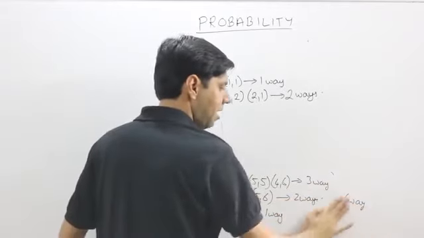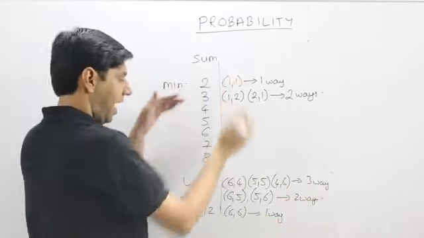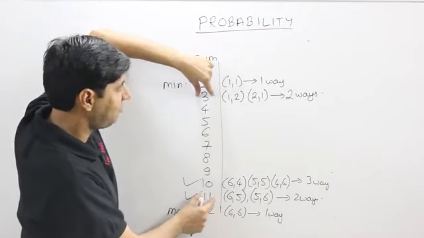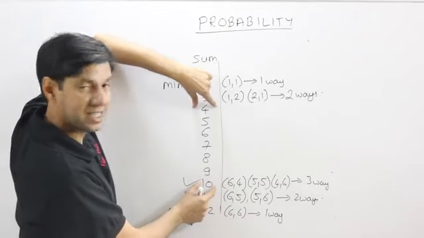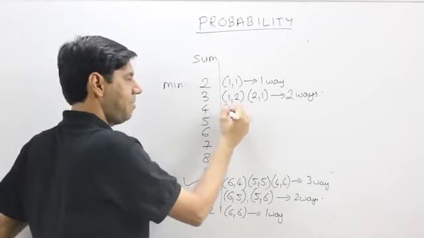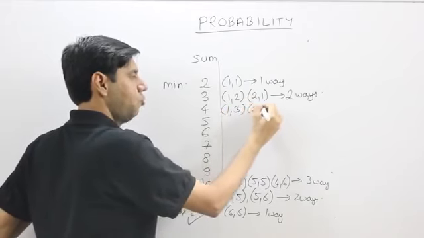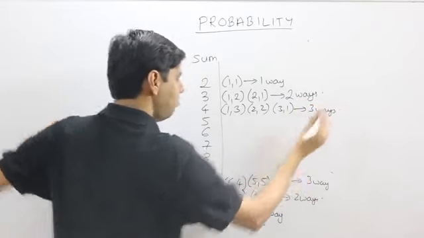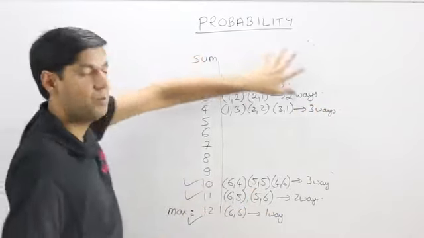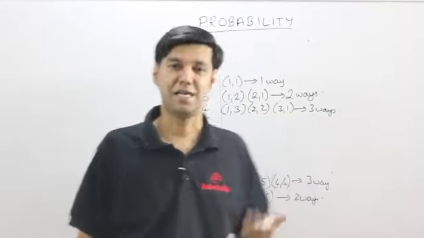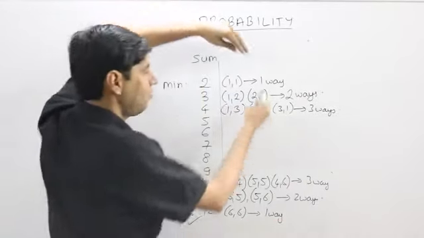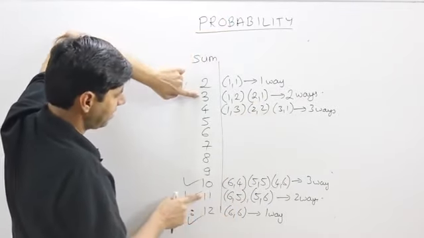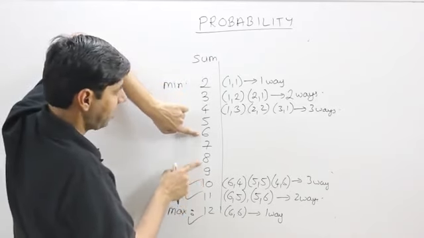If you notice, as I move from the extremes, the extreme 2 and 12 has only one way, 3 and 11 have 2 ways, 10 has 3 ways, would 4 also have 3 ways? Let's check it up. 1 and a 3, 2 and a 2, 3 and a 1. That's it, 3 ways. So as we move from the extremes towards the middle, the number of ways in which I can get the sum is increasing. So let's continue this, and this pattern goes linearly at least when 2 dice are rolled, not for later. So we would have 1 way, 2 ways, 3 ways, 4, 5 and 6.